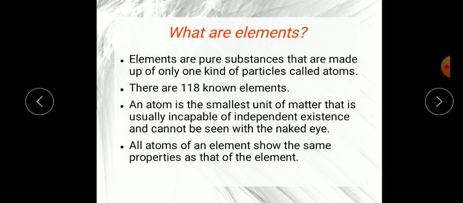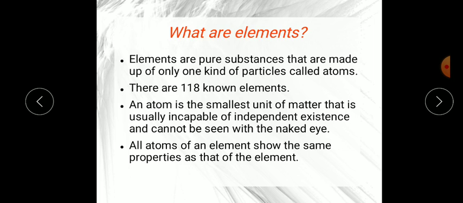Now what are elements? Elements are the building blocks of matter. All matter, whether it is solid, liquid or gas, is made up of elements, and they are indivisible particles. They cannot be broken down into simpler substances. Elements are pure substances made up of only one kind of particle, that is called an atom. Remember atom?